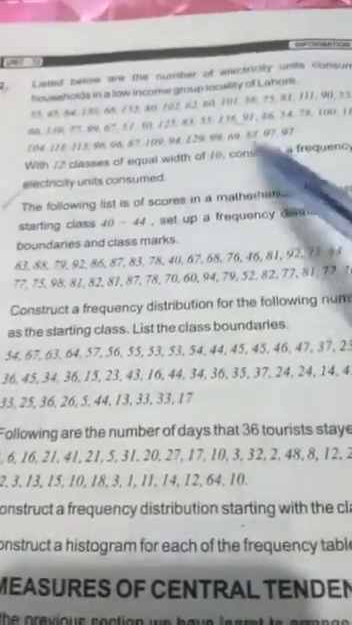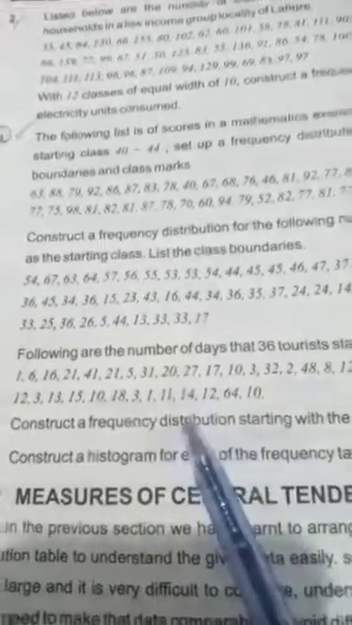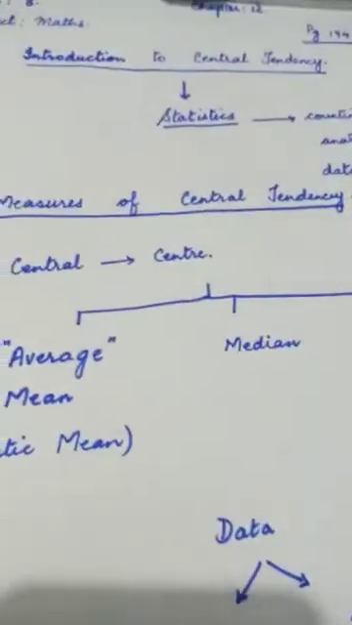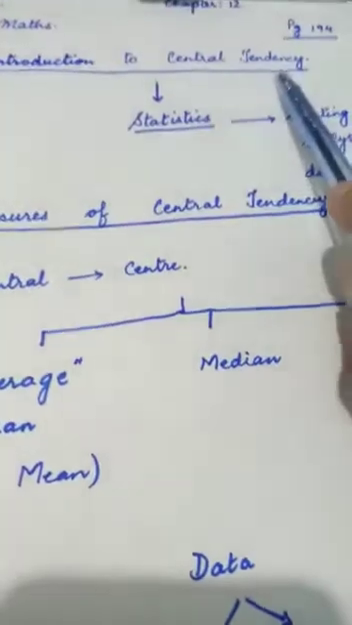As you already know, children, we are almost finished with exercise 12.1. We will start with a new concept, that is measures of central tendency, on page 194 in your maths book. But before we start this topic in detail, let's look at a brief introduction of central tendency.